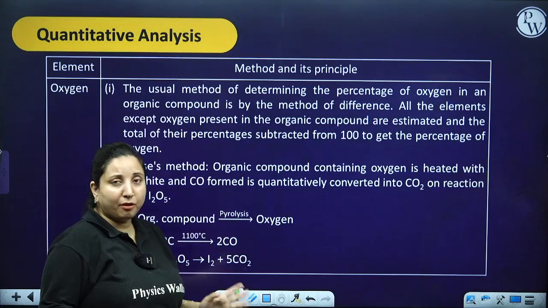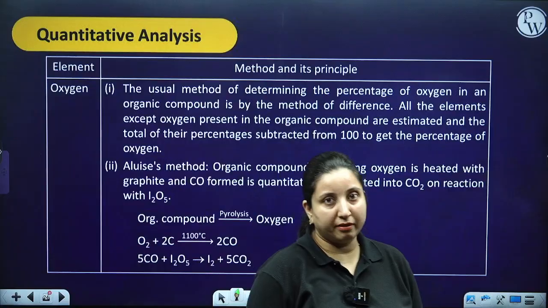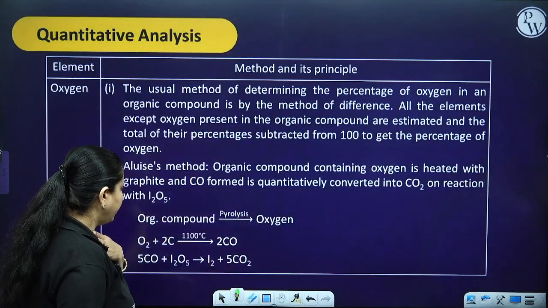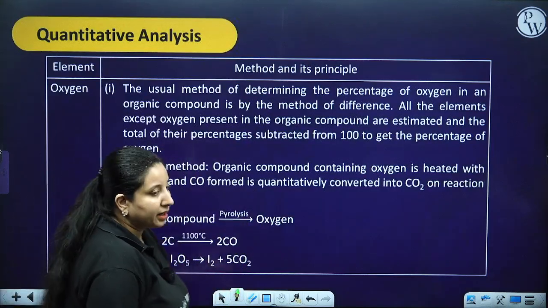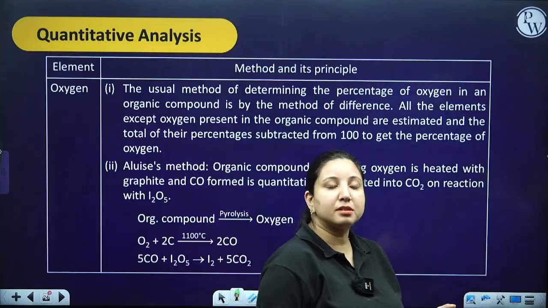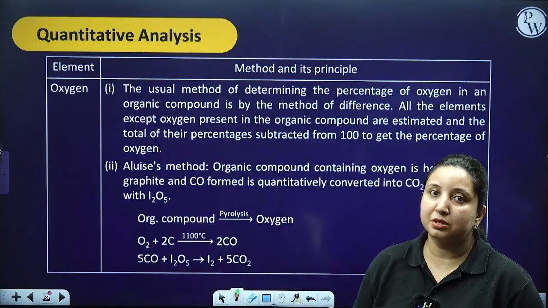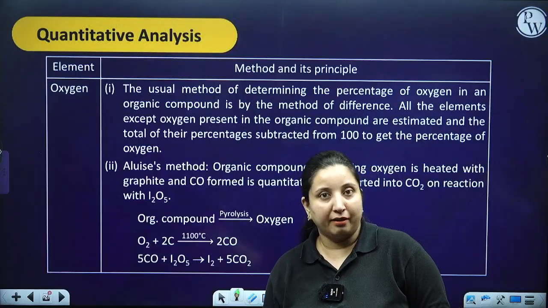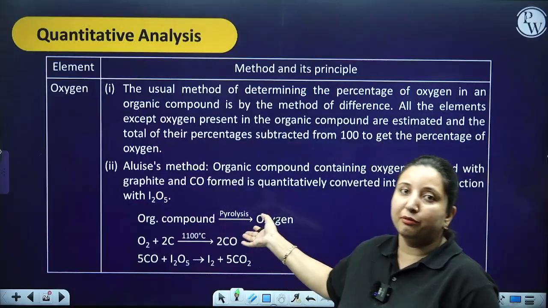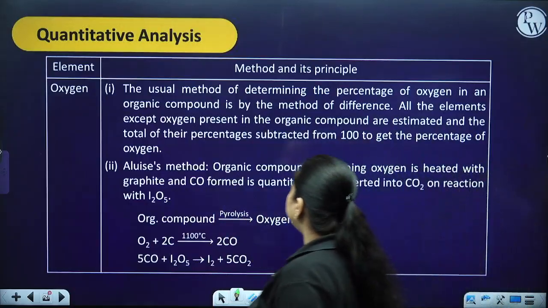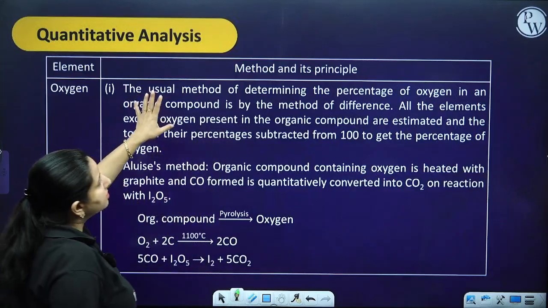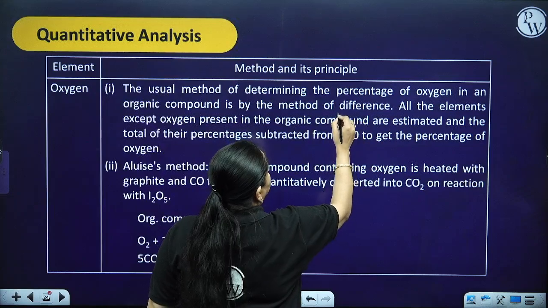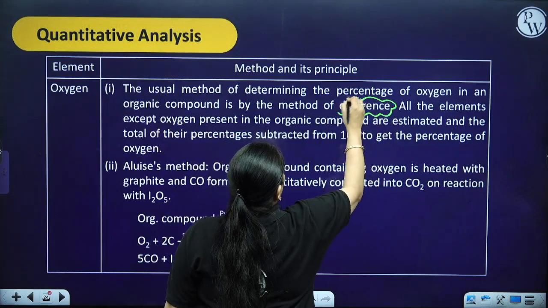Oxygen. For oxygen, you know that it is present everywhere, so we cannot apply any particular direct method over here. The simplest thing is to add up the percentages of nitrogen, carbon, hydrogen, sulfur and phosphorus that you have got, and subtract that from 100. So you are going to find out the oxygen. That is the usual method, the method of difference, which I am telling you over here.